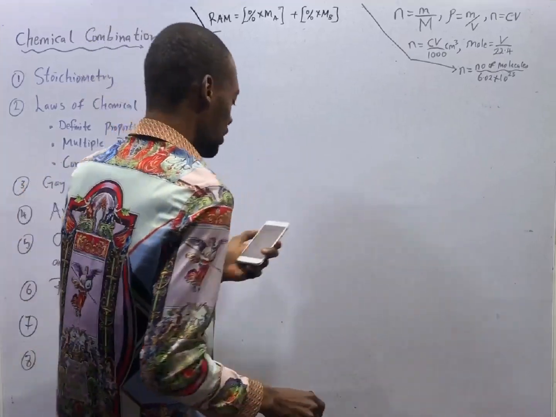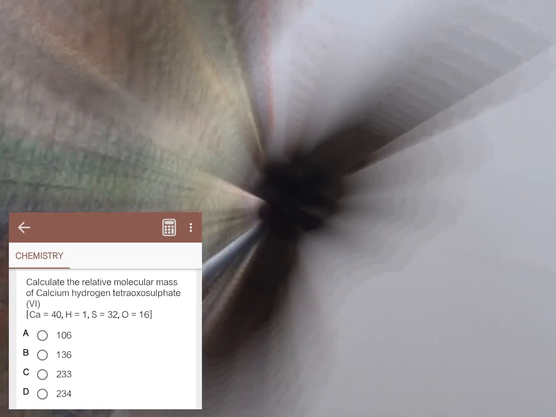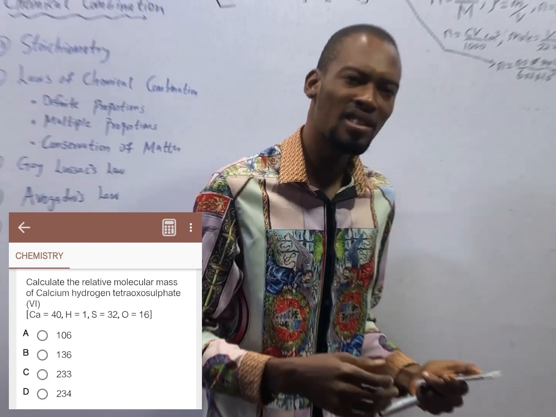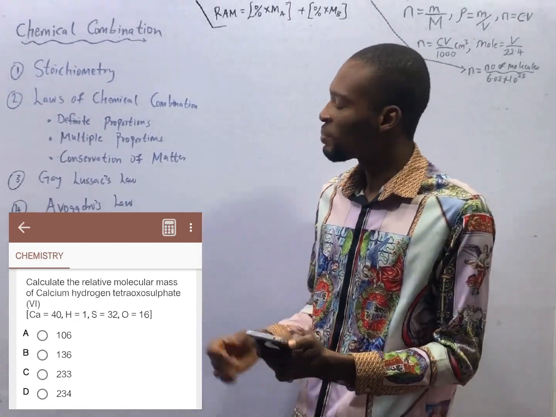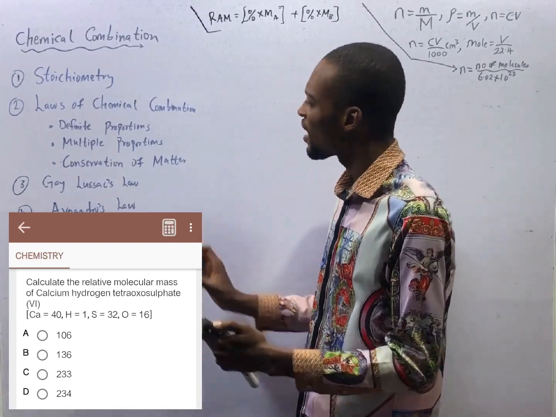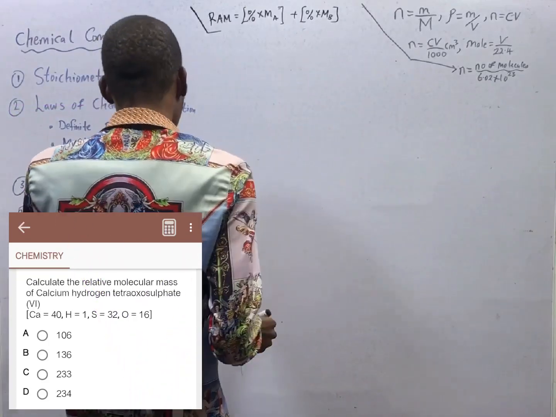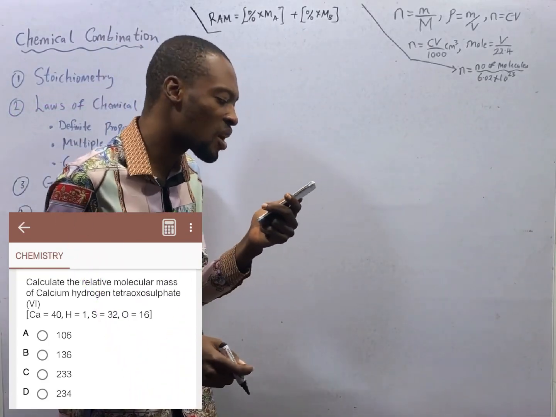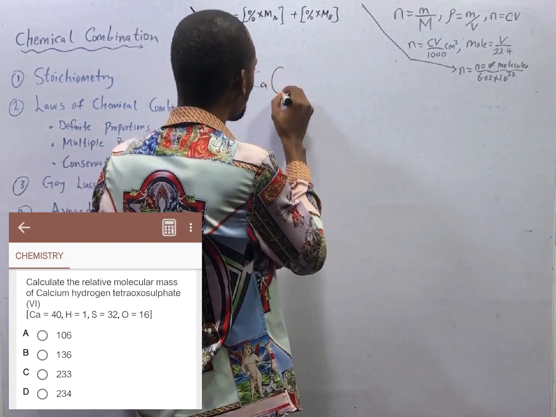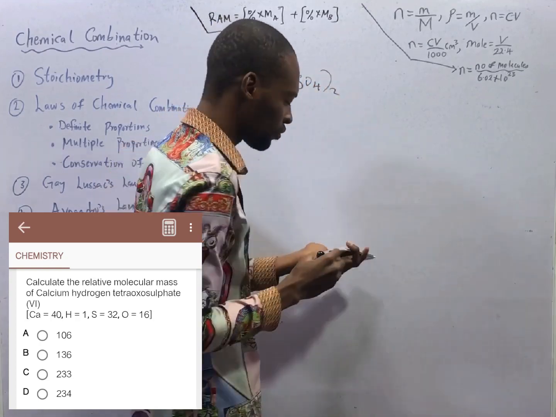So this question says, calculate the relative molecular mass of calcium hydrogen tetraoxosulphate 6. This question would have been very simple if only you know the formula for calcium hydrogen tetraoxosulphate 6. It is simply Ca(HSO4)2.